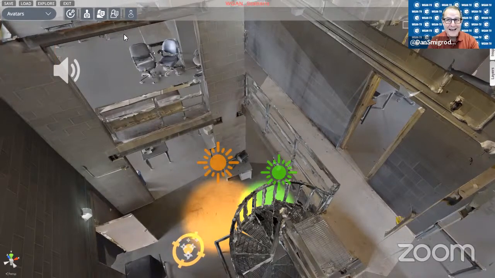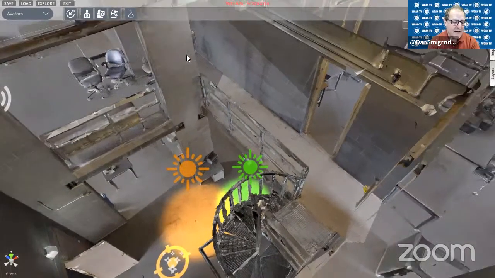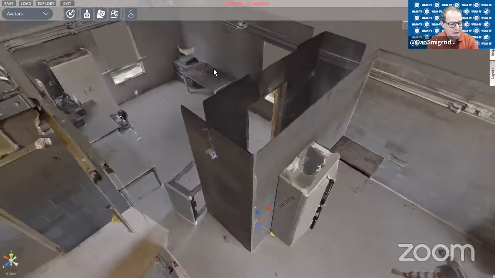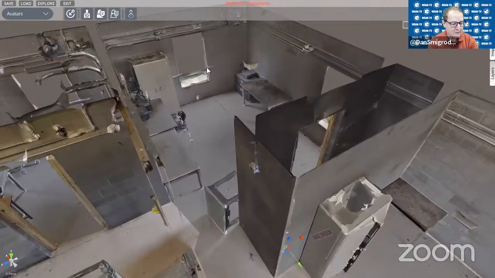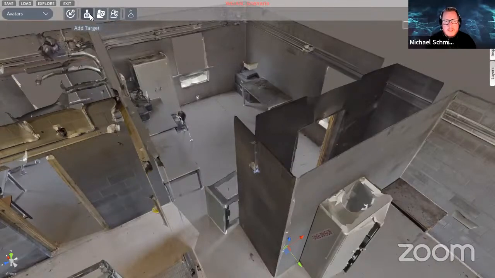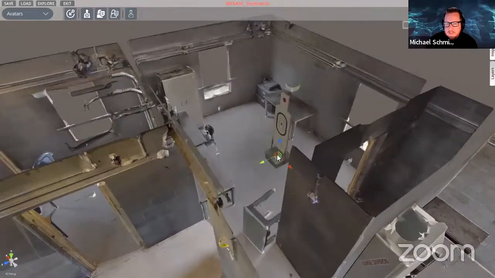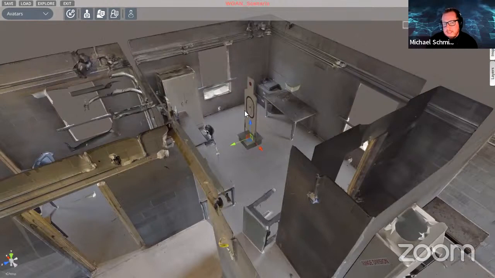So an avatar. If I think of an avatar, if we're thinking in terms of fire, EMT, police, then we're really talking about casualties, adversaries, obstacles. Correct. That's exactly right. We try to make the avatar an all-inclusive thing depending on your use case. So for the military, maybe that would be a training target like this, whether static and